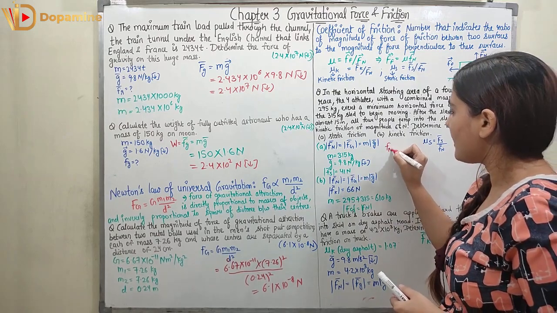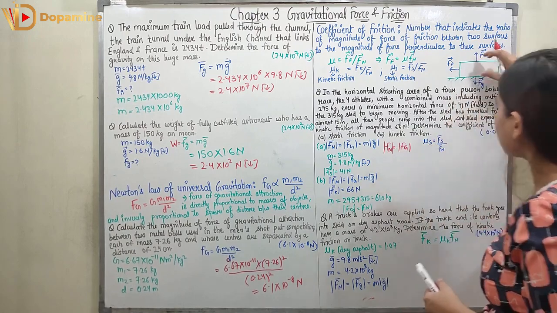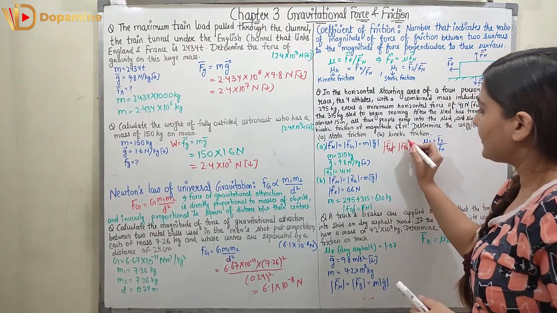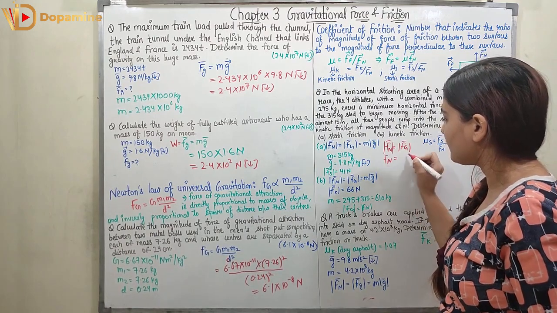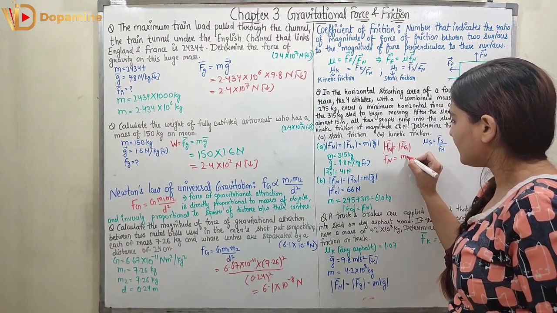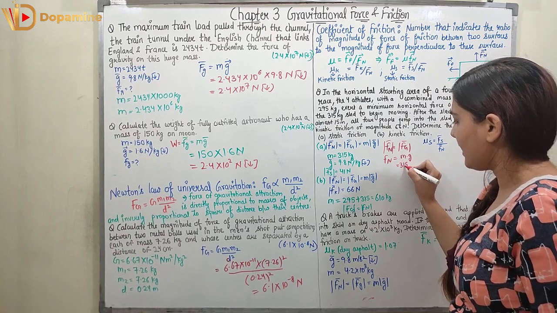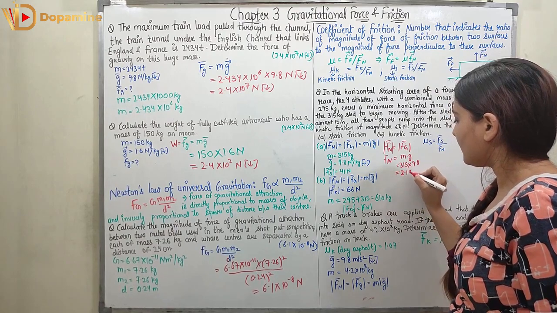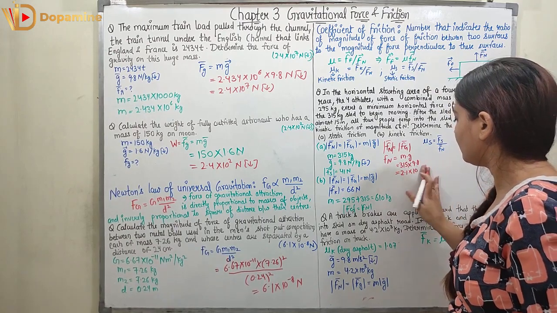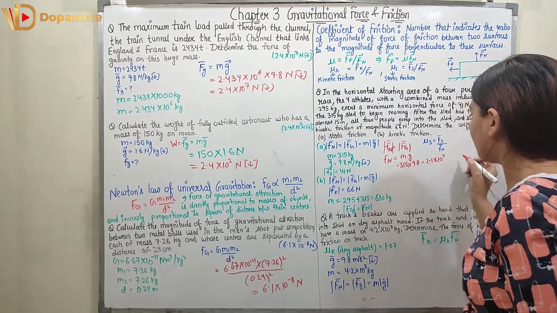So the magnitude of Fn is equal to the magnitude of Fg, right? You can see from here, if I look at just the magnitude, they are the same. So the magnitude of Fn can be represented as mass into acceleration due to gravity. So mass is 315, acceleration due to gravity is 9.8. So you will get 2.1 into 10 raised to power 4.